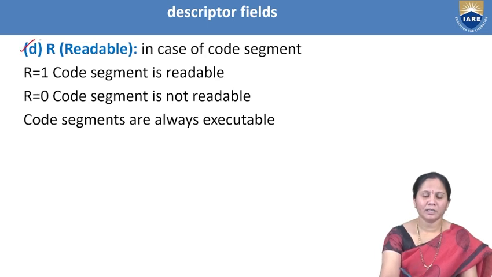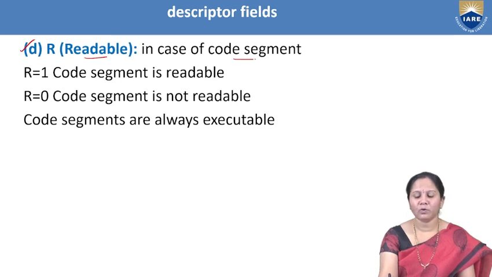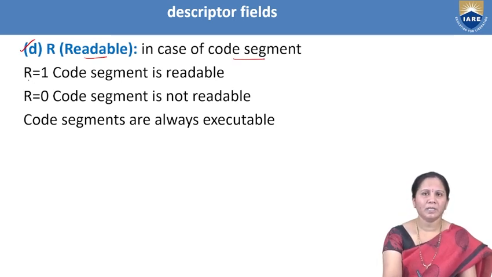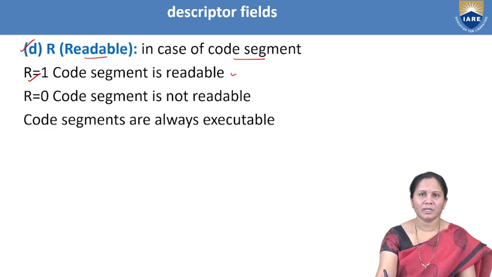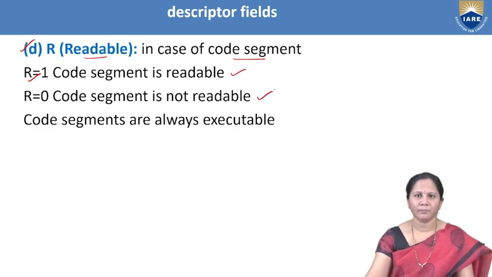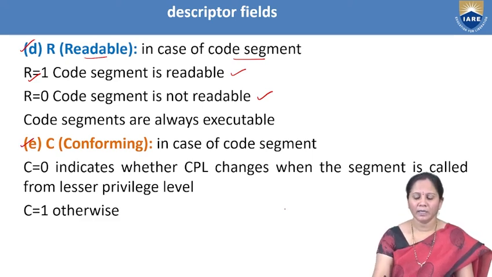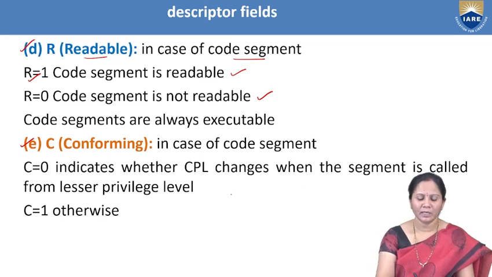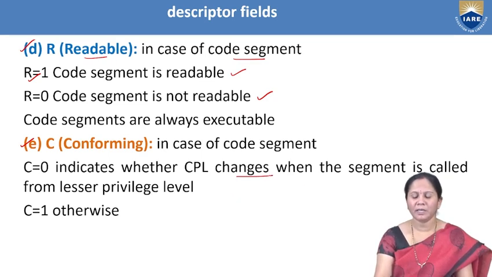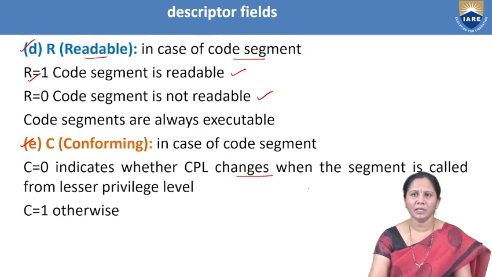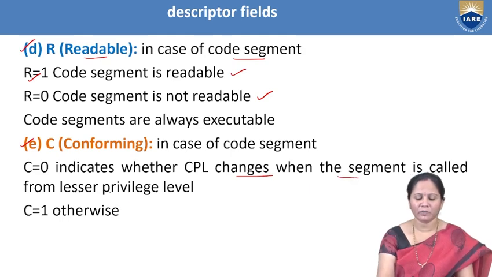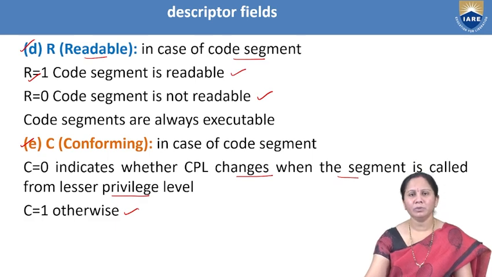Other fields that come under access bits are readable. In the case of a code segment, if the R bit is 1, it indicates the code segment is readable. If R is 0, it indicates the code segment is not readable. Another bit is C, which represents conforming. In a code segment, if C is 0, it indicates that the CPL, meaning current privilege level, changes when the segment is called from a lesser privilege level. Otherwise, the C bit will be equal to 1.